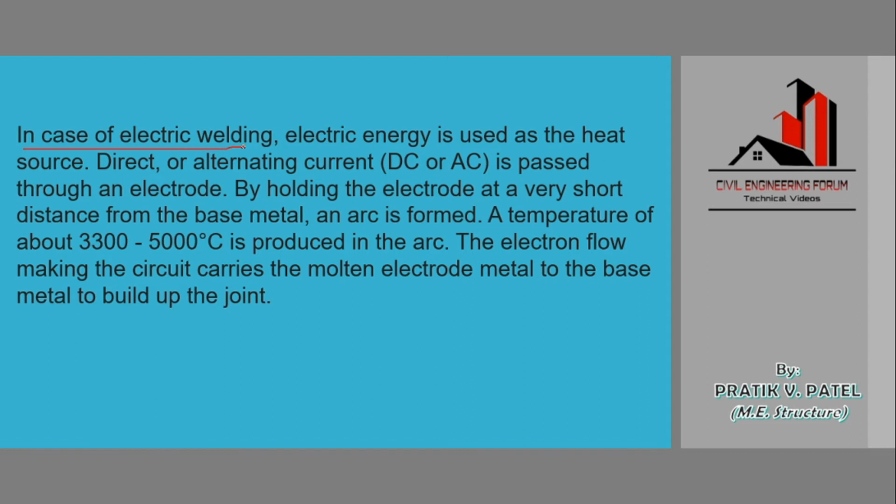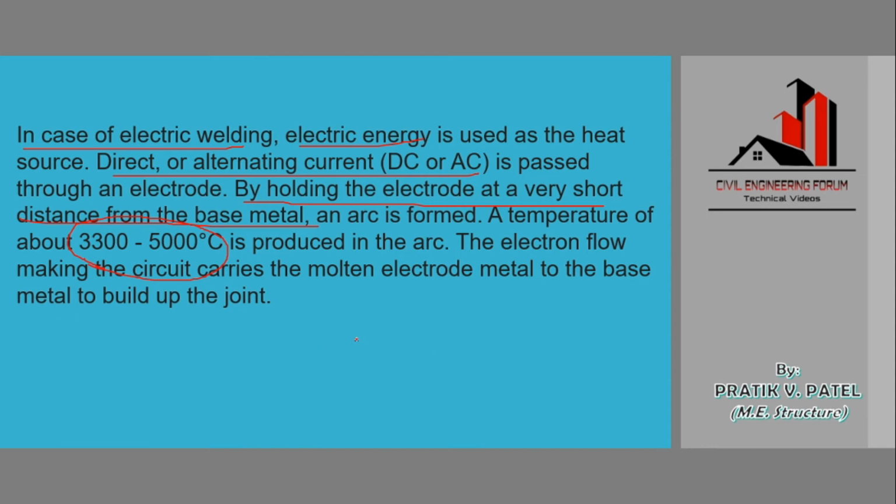In case of electric welding, electric energy is used as the heat source, right? We are heating two metals or joining two metals by using electric energy. Direct or alternating current, that is DC or AC, is passed through the electrode. By holding the electrode at a very short distance from the base metal, an arc is formed. A temperature of about 3300 to 5000 degrees is achieved here. The electron flow making the circuit carries the molten electrode metal to the base metal to build up the joint.